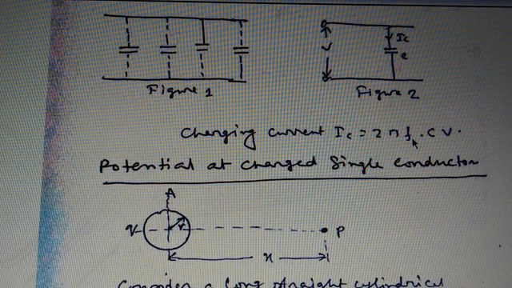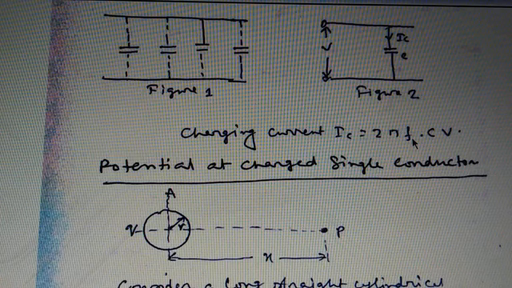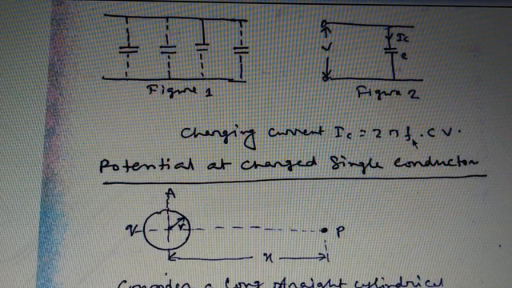Now the second point, reduction of voltage drop and improvement of voltage regulation, because the formula of voltage drop is I into Z. If the capacitance is increased, then the current I will decrease, and due to the decreasing current, the I into Z voltage drop will also decrease, and this improves the voltage regulation. The other advantages of a transmission line having high capacitance are increased load capacity and improved power factor.